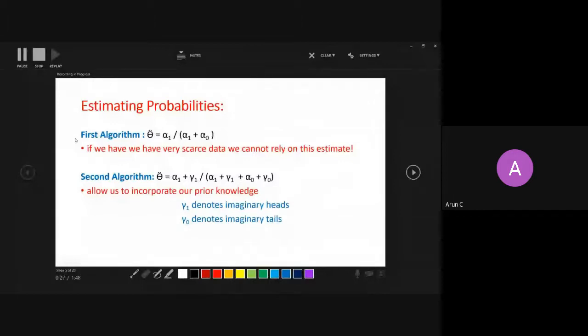That is, if you ask me how many heads I have in the second algorithm, I will be adding the total number of actual heads plus the imaginary heads. It is the total number of heads divided by the total number of tosses. The total number of tosses is nothing but imaginary heads plus actual heads, imaginary tails plus actual tails. So number of total heads upon total number of tosses, which is nothing but the first algorithm, but in the second algorithm we have taken some imaginary numbers. This is what we had discussed in the last class.